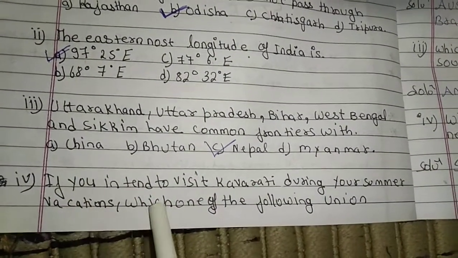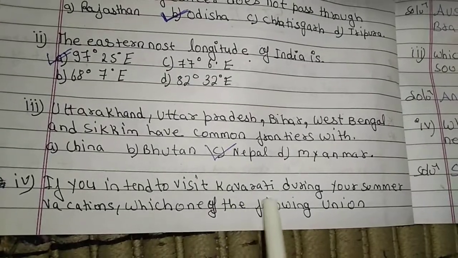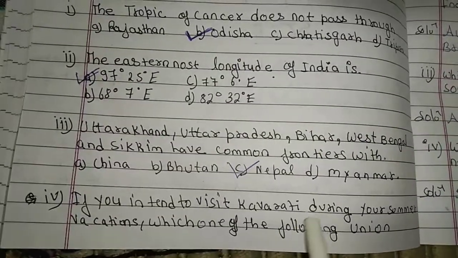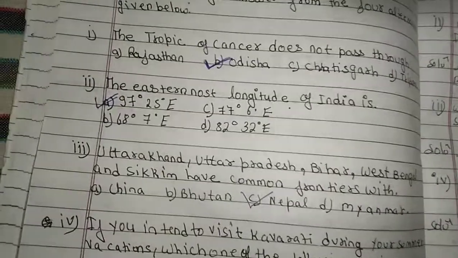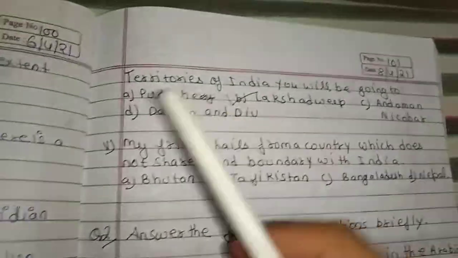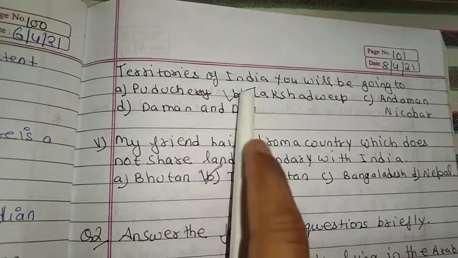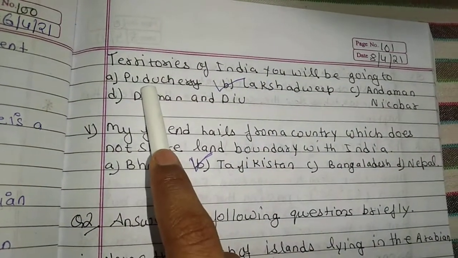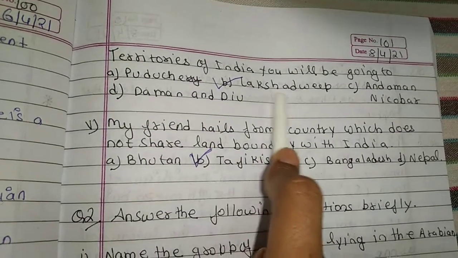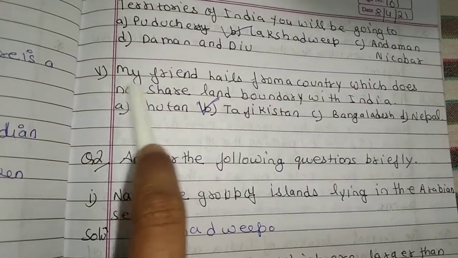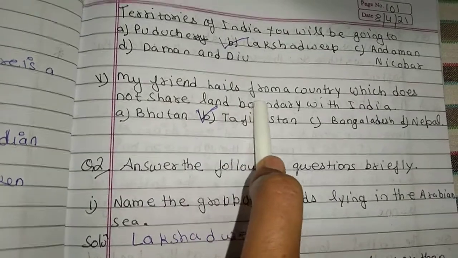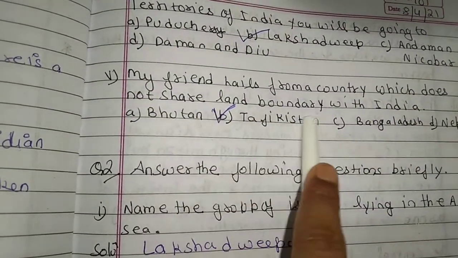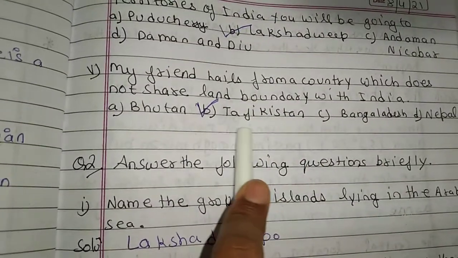If you intend to visit Kavaratti during your summer vacation, which one of the following Union Territories of India will you be going to? B. Lakshadweep. Fifth, my friend hails from a country which does not share a land boundary with India: Tajikistan.